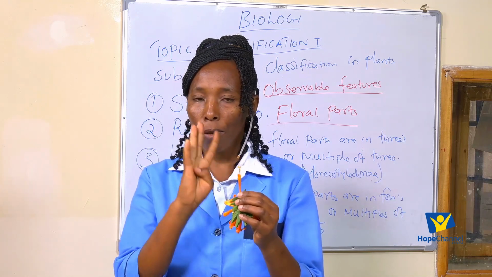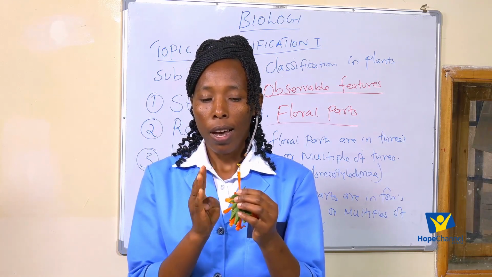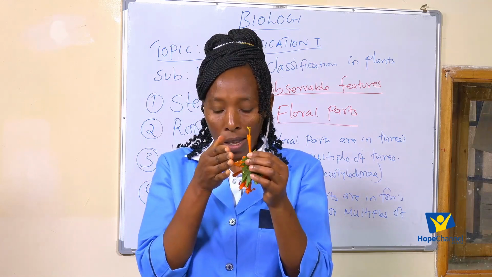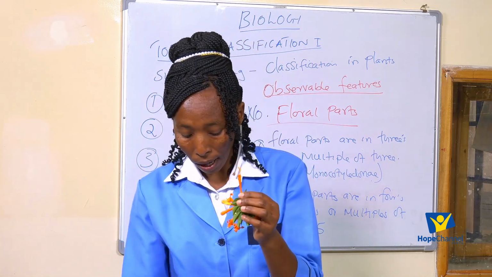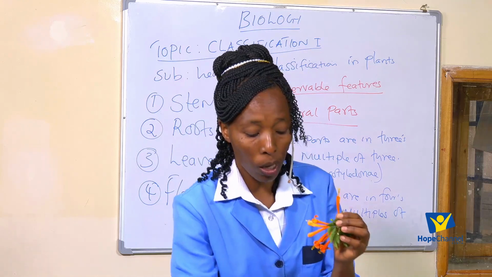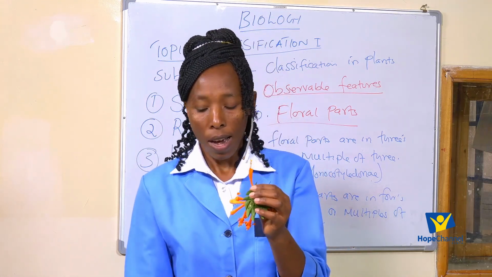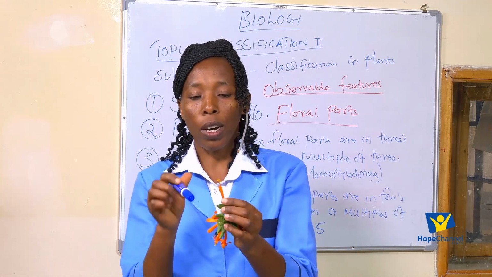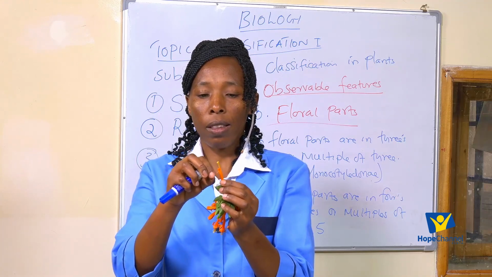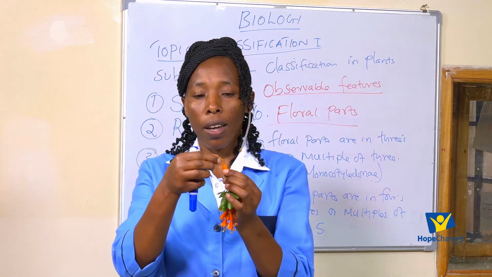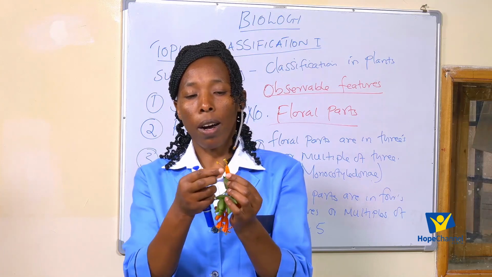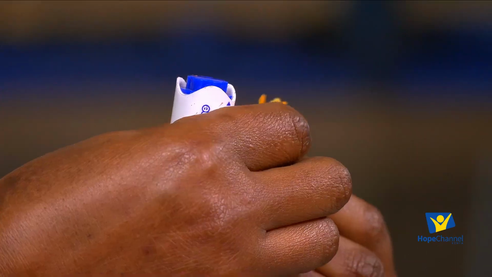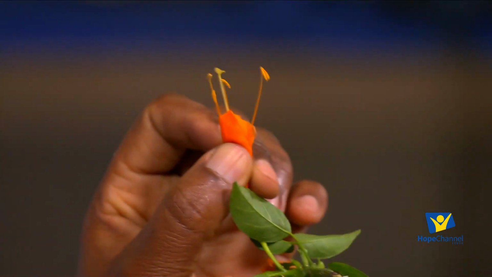So if the petals are 4, then it means you may not place this plant in the same group as the one that we've counted that the petals are in 3s. Now, if you go further, you can even check. So we have the stigma, we have the petals, we have the anthers. So basically we are saying you just count.